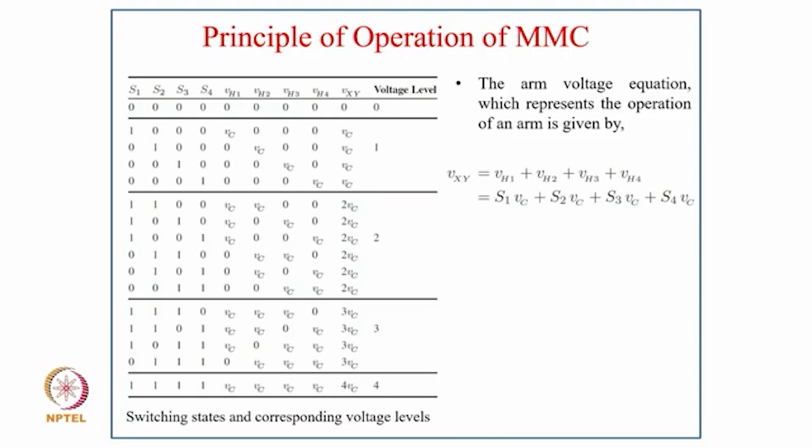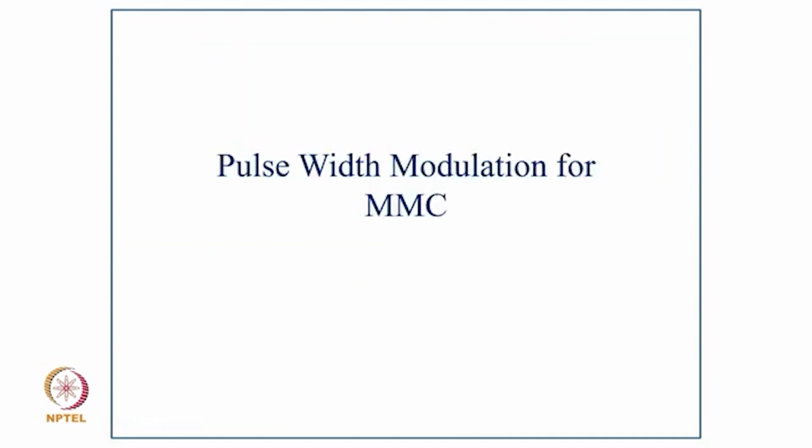then 2 VC, 3 VC and 4 VC. The sum of arm voltage equation, which represents the operation of an arm, is given as Vxy equal to Vh1 plus Vh2 plus Vh3 plus Vh4, equal to S1 VC plus S2 VC plus S3 VC plus S4 VC.